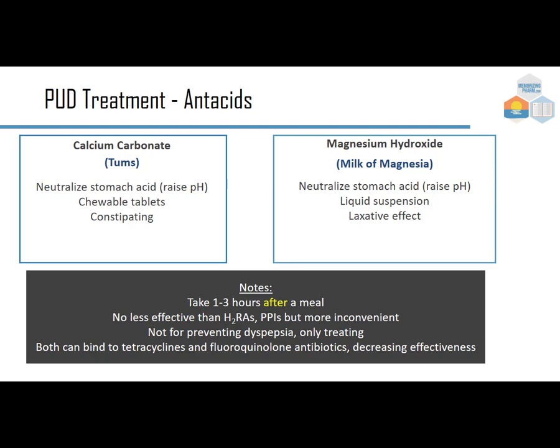On the other end, in comparison, is magnesium hydroxide, or milk of magnesia. It neutralizes the stomach acid to raise the pH. It's a liquid suspension generally, and it has a laxative effect. So constipating versus laxative effect. And then just some notes. We want to take it 1 to 3 hours after a meal. It's no less effective than histamine 2 receptor antagonists, which we'll talk about in a minute, or proton pump inhibitors, but it's more inconvenient to take it that many times a day.